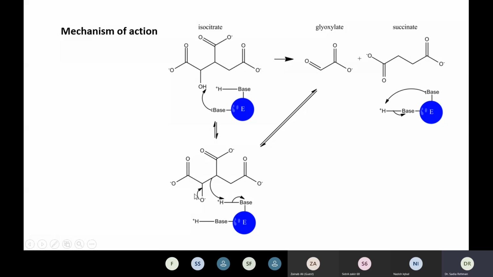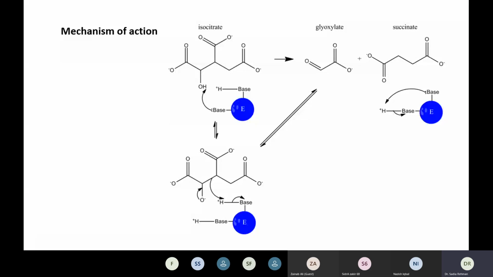Upon deprotonation, this OH is converted to O minus. This minus group is donated toward the bond, and this bond shifts. So upon shift, the two moieties are produced. One is glyoxylate ion and the other one is succinate ion. So glyoxylate ion and succinate ion. This is the main target of this enzyme, isocitrate lyase enzyme.